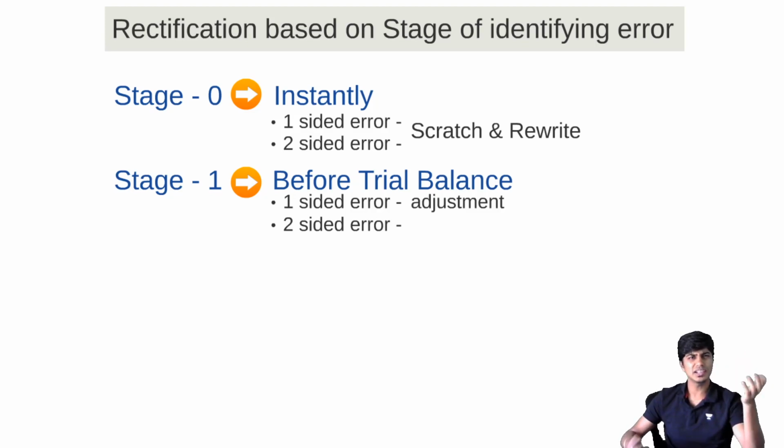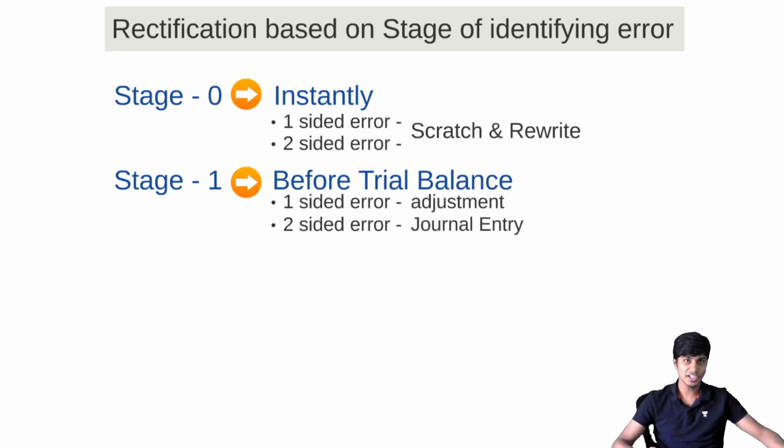Then you can pass journal entry. You have two sides, no? You can pass journal entry. This is stage 1. One-sided error adjustment, two-sided error journal entry.